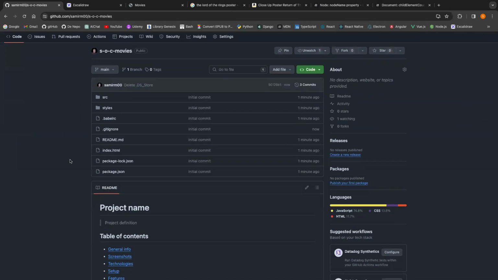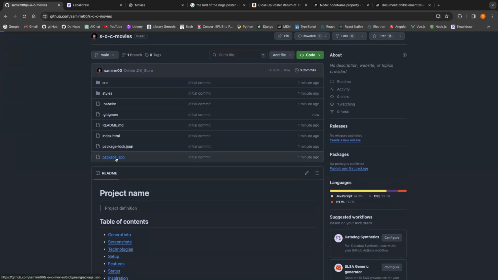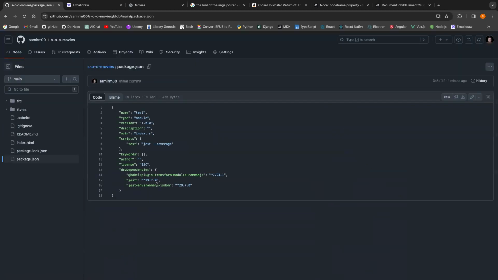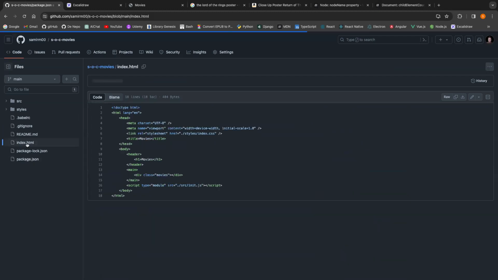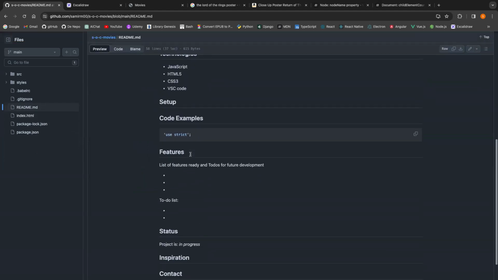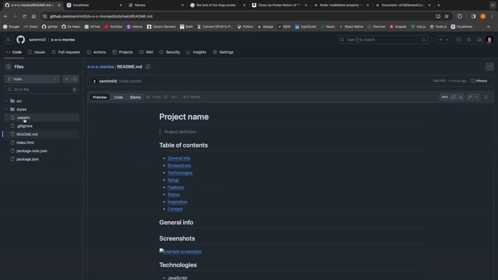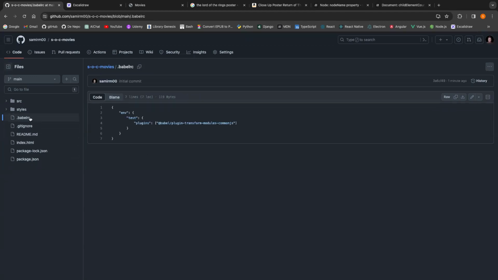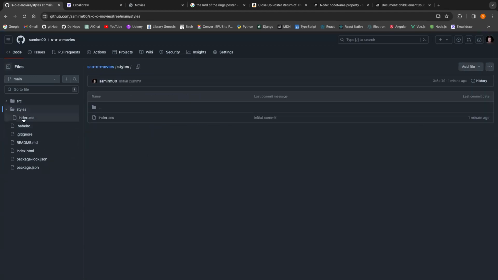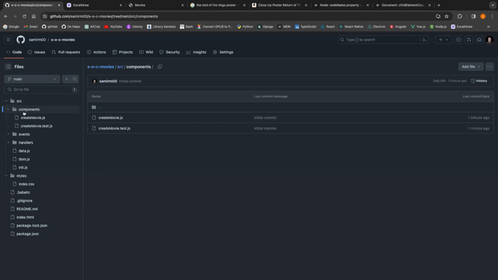So as you can see, package.json, I've already installed just for you, just the environment DOM. Everything is installed for you. Index.html, that's it. Readme.md, don't forget all the time you need to fill it. It's quite important. Babel.rc, you already have the setting. You don't need anything. And for index, it's just nothing. For src, you have your component function, as you can see.